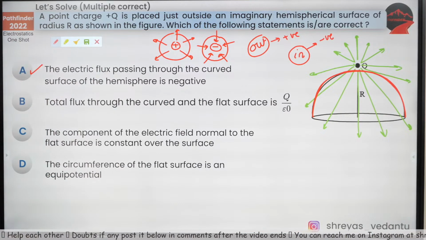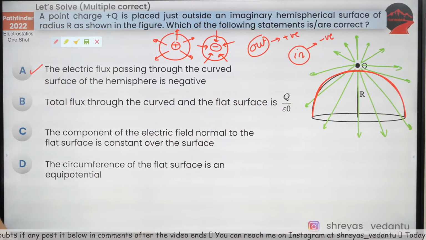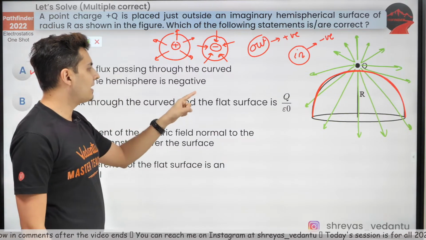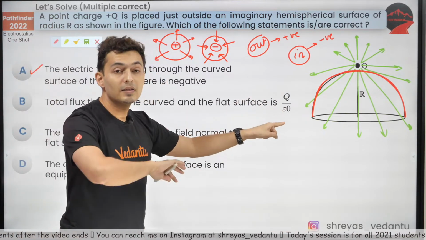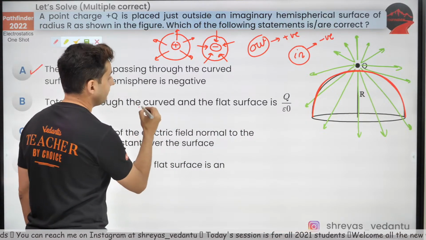So option A is correct. Everybody getting this point? Why is option A correct? Okay. Total flux through the curved surface and flat surface is this. This is obviously wrong. Reason is, through the curved and the flat surface.